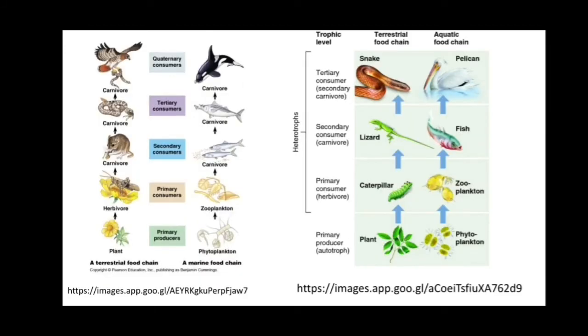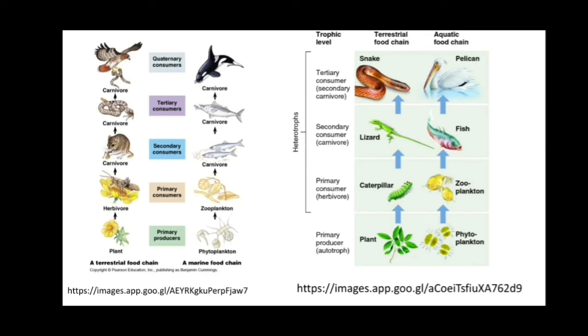Again, in this slide you can see the terrestrial food chain and the marine food chain. In the terrestrial food chain, plants are the producers, eaten by herbivores. You can see in this diagram the plant is eaten by the grasshopper, which is eaten by a carnivorous organism. This carnivore is a secondary consumer, and then the mouse is eaten by the snake. The snake is a carnivore, and the snake is eaten by the eagle, which is a quaternary consumer or the top consumer.